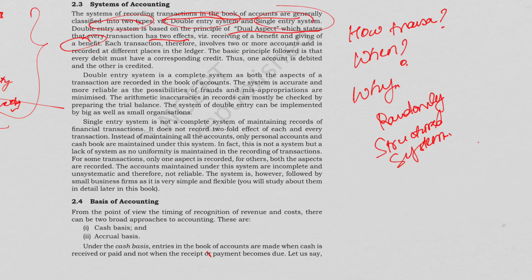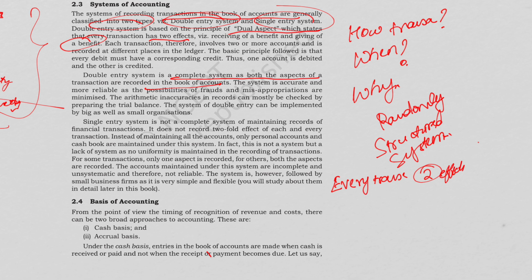So the double entry system is a complete system, as both aspects of transactions are recorded in the books of accounts. So basically there is a dual aspect involved in it. We have already learned that every transaction has two effects, and this double entry system records both the aspects.